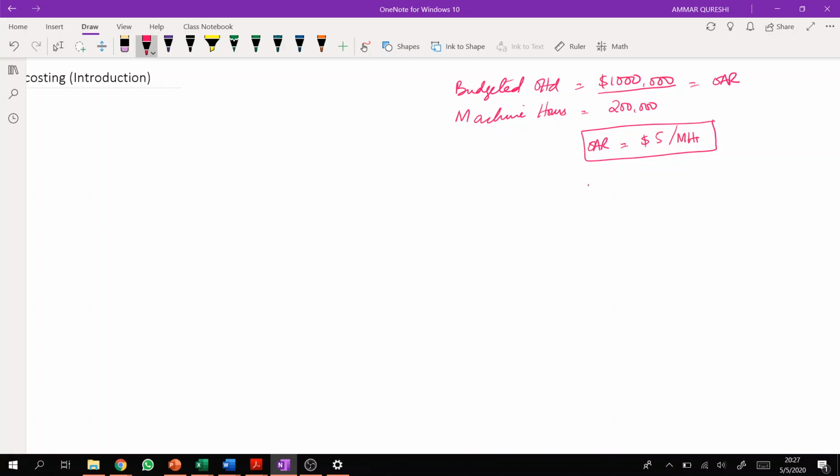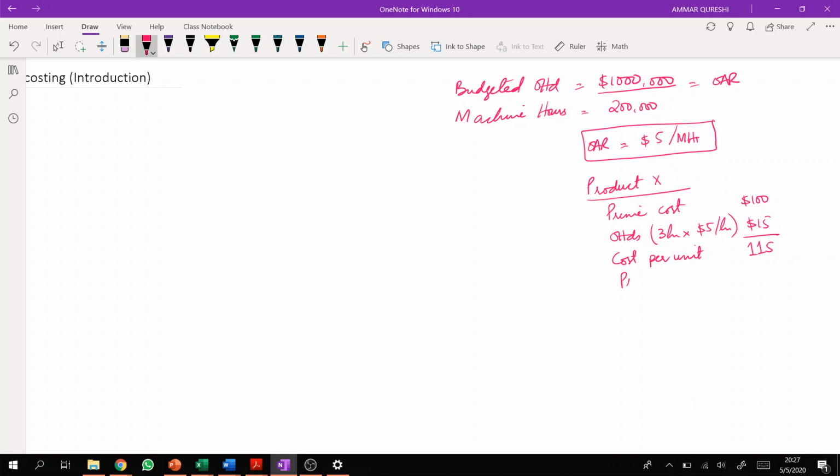So if we are talking about product X, and the prime cost of product X is around $100, and this product requires 3 machine hours, how will we include overheads? We will include overheads by using 3 hours multiplied by $5 per machine hour. That will be around $15. So overall cost per unit will be around $115.